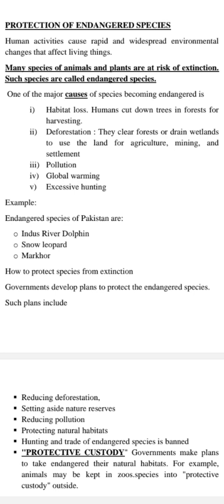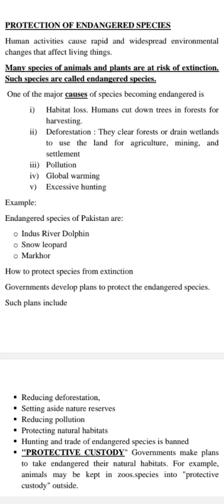Obviously, with pollution, there would be an elevation in Earth's temperature. Certain creatures would die due to such drastic changes. Protecting natural habitats is another thing. The hunting and trade of endangered species should be banned. There should be a ban on the selling of such species so that we can multiply their numbers.